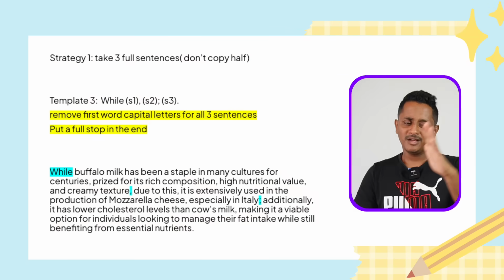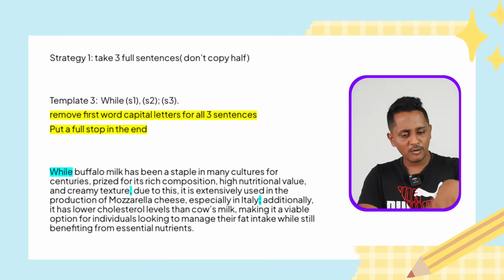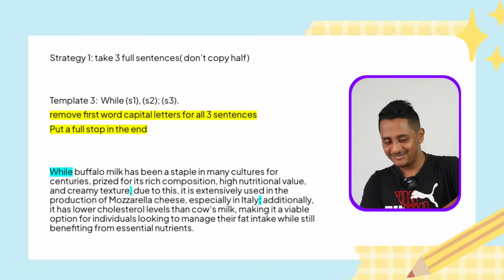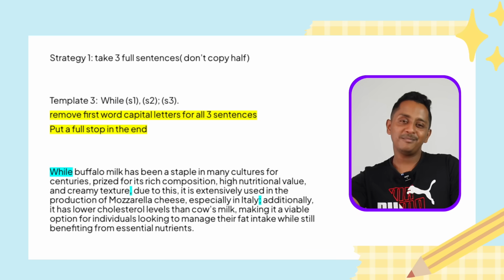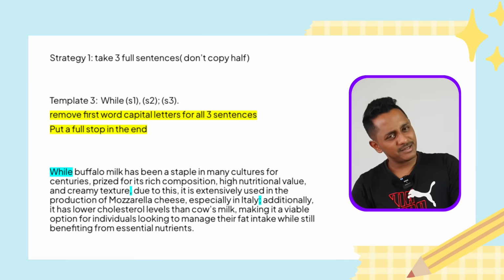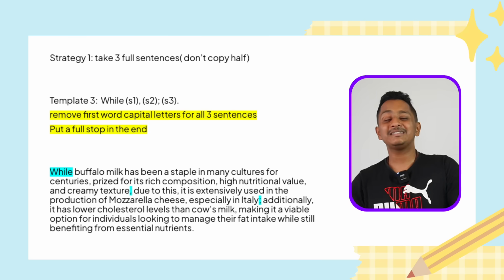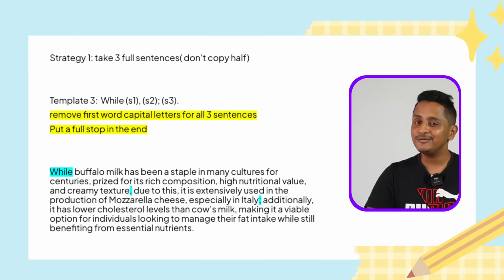All are small letter. So it's while buffalo milk blah blah blah, comma, due to this it is essentially extensively used in the production of mozzarella cheese. Additionally, it has blah blah blah, put a full stop. Make sure it is less than 75 words. 63, 65, 68, 69, 70 is also fine.